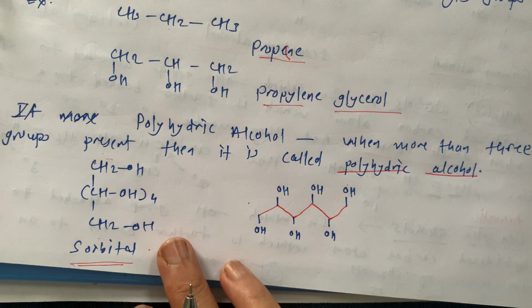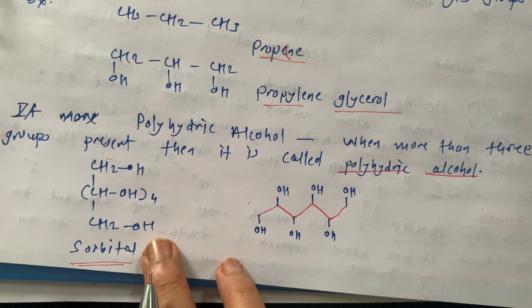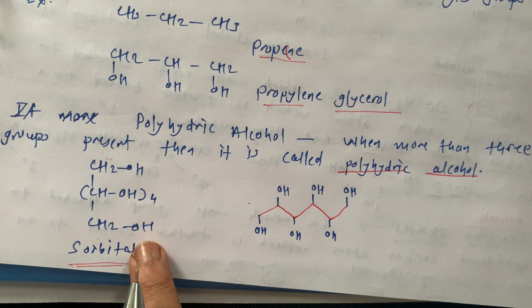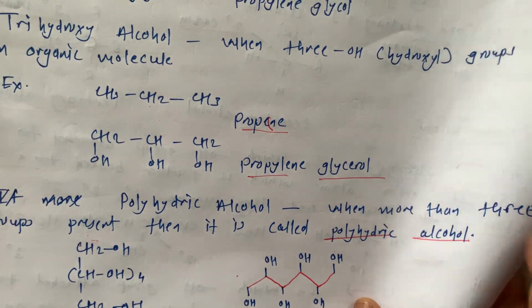This is an artificial sweetener, which replaces sugar. Sorbitol is used in diabetes. Sorbitol is even used in so many pharmaceutical companies. That is sorbitol.